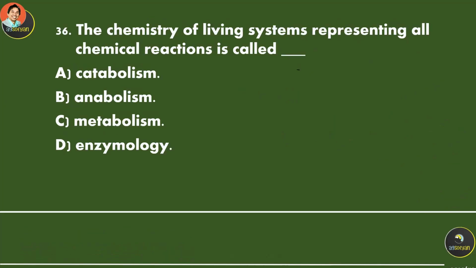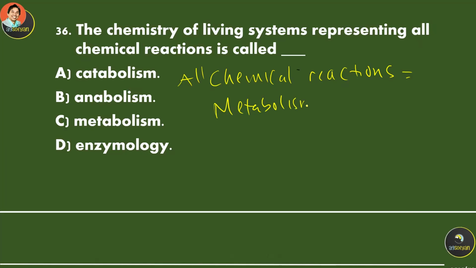The chemistry of living systems, representing all chemical reactions, is called metabolism. Inside our body, inside our cells, we have chemical reactions. All the chemical reactions inside our body are called metabolism.